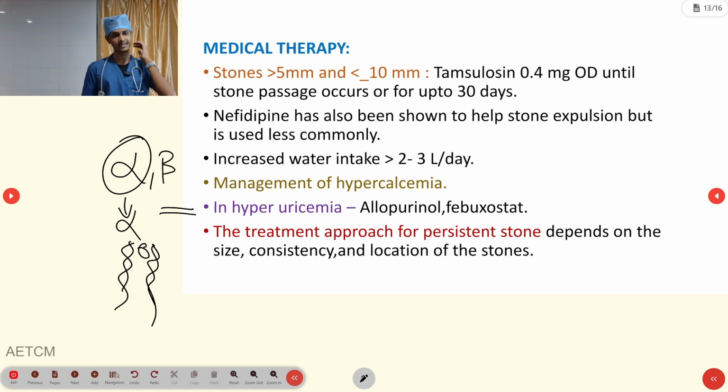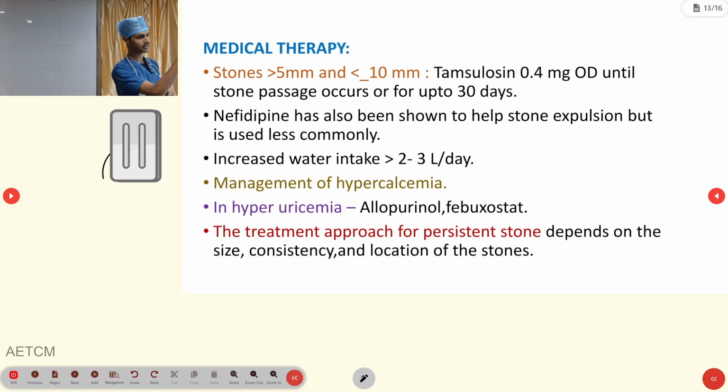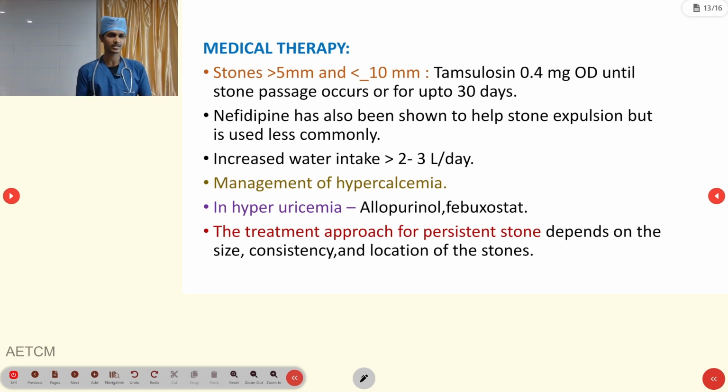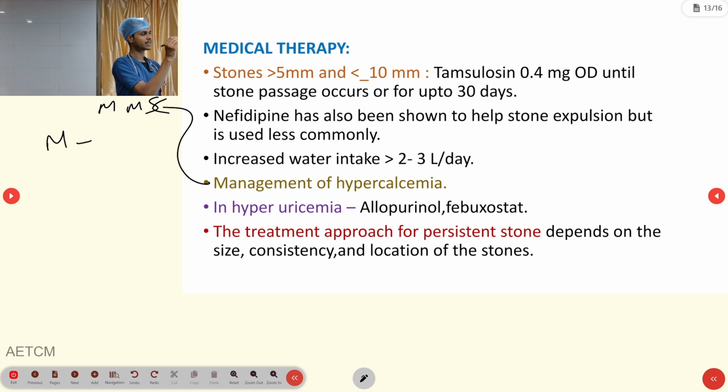And then we have to manage the hypercalcemia and hyperuricemia. Hypercalcemia management is mainly in hospital; in the pre-hospital setting we won't bother because we won't get the calcium level. But in hospital, just to give an idea, hypercalcemia is divided into three categories: mild, moderate, and severe.